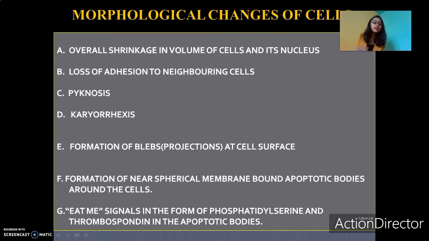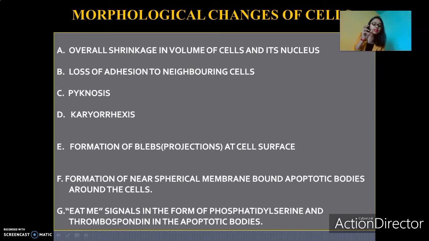In fact, they also have condensed organelles in them like ribosomes, lysosomes, mitochondria, endoplasmic reticulum, etc. So these apoptotic bodies are formed from the main cell that has undergone apoptosis. They divide to form many apoptotic bodies. Now, why these apoptotic bodies are formed is again very important, and we'll understand that in the next point. Eat me signals in the form of phosphatidylserine and thrombospondin are present in the apoptotic bodies.